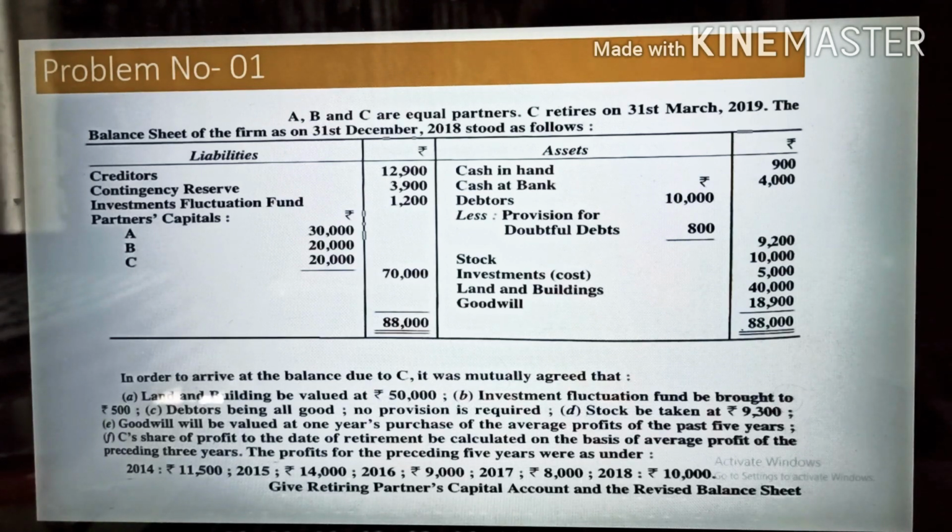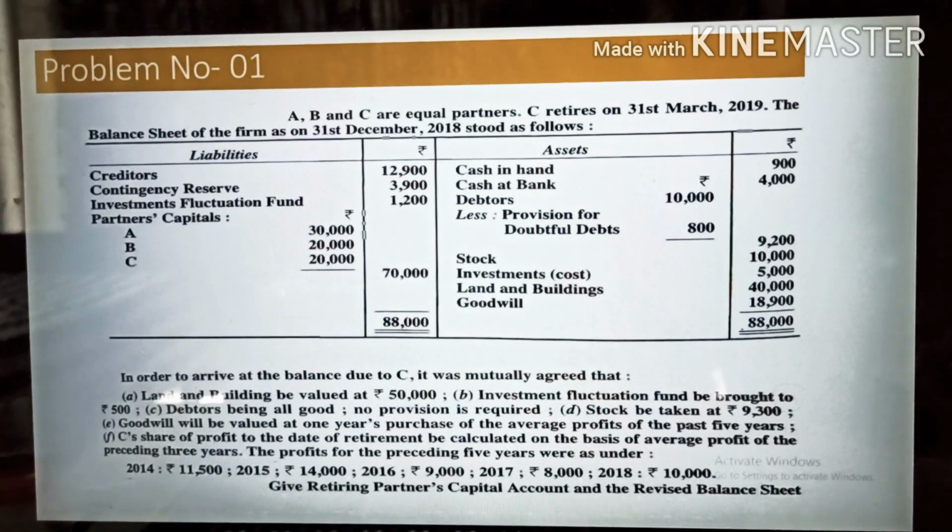Then the profit for the preceding 5 years were given as 14, 15, 16, 17 and 18 as well, and you have to prepare the retiring partner's capital account and revised balance sheet. But some of the information related to the revaluation of assets and liabilities is given. So for that you need to prepare one more account, that is the revaluation account, which is very easy.